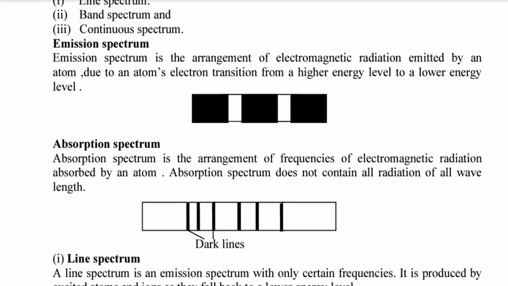So in appearance, emission spectrum appears black with lines of different colors, while the absorption spectrum appears white with dark lines within it. So that is the major difference between absorption and emission spectrum.